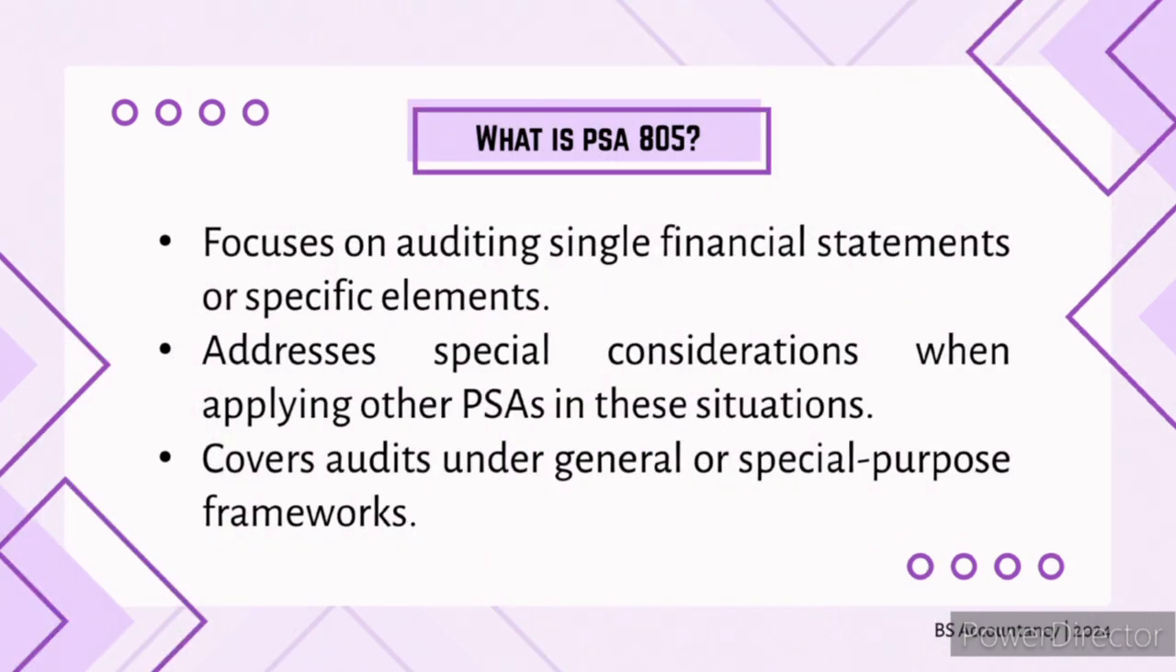PSA 805 is a standard designed specifically for auditing single financial statements or individual elements of financial information. Example, instead of auditing the whole financial statements, just one account like accounts receivable is the focus. It also addresses the challenges auditors face when applying other PSA standards in these specialized audits. PSA 805 is applicable whether the audit is under a general purpose framework like PFRS or a special purpose framework.